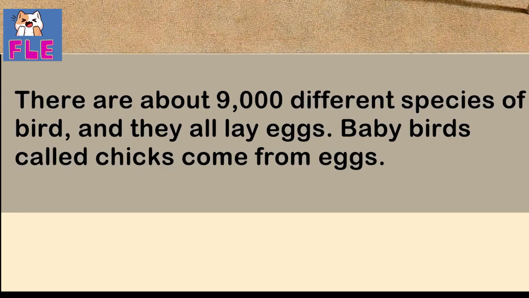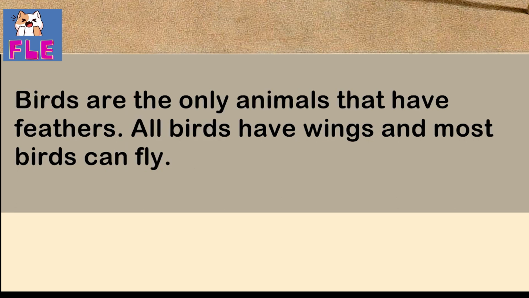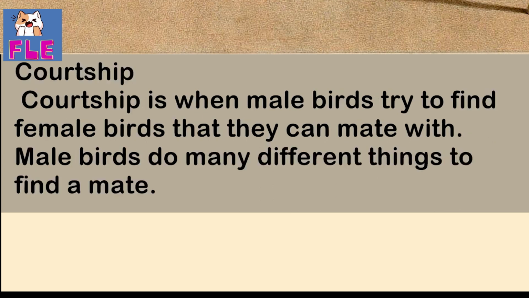There are about 9,000 different species of bird, and they all lay eggs. Baby birds, called chicks, come from eggs. Birds are the only animals that have feathers. All birds have wings, and most birds can fly.